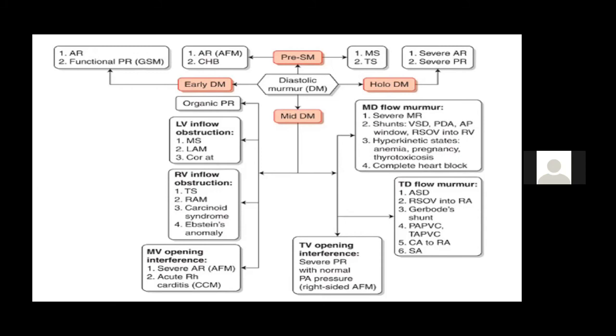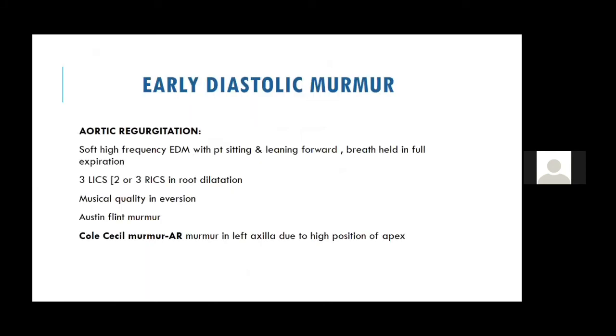So these are the various causes of a diastolic murmur. Now again, I'll discuss the early diastolic murmur of AR. I have already discussed it once. It is a high pitched murmur, a blowing murmur, a soft blowing murmur.